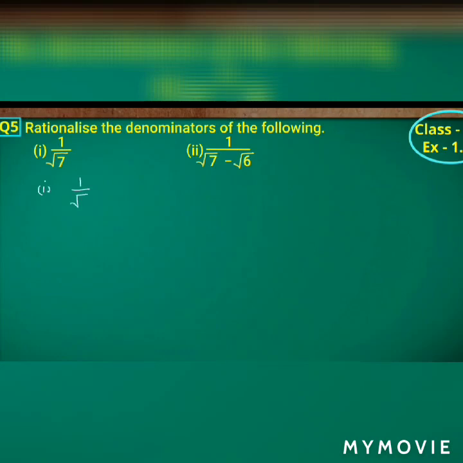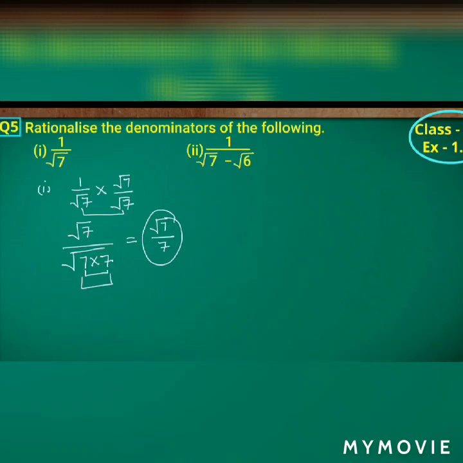If I take the first one, 1 by root 7. The denominator is root 7 here, so the same should be multiplied to both numerator as well as denominator, that is 1 into root 7 by root 7 into root 7. Which becomes root 7 upon root of 7 into 7, or else root 7 whole square. So root 7 upon 7, because the square root and square will get cancelled, we will get 7.